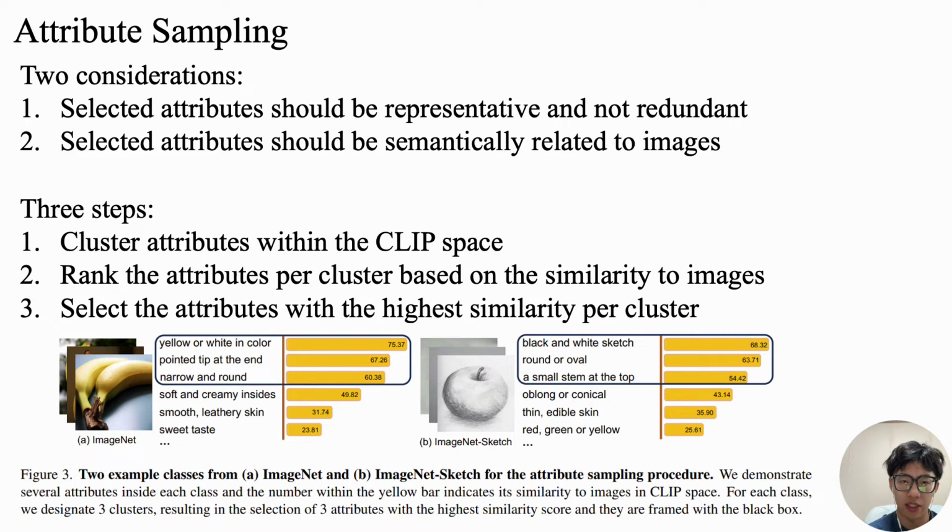Firstly, it clusters the attributes within the CLIP space, and then it ranks the attributes per cluster based on their similarity to images. Third, it selects the attributes with the highest similarity per cluster. Here we also provide two example classes from ImageNet and ImageNet-Sketch for the attribute sampling procedure.